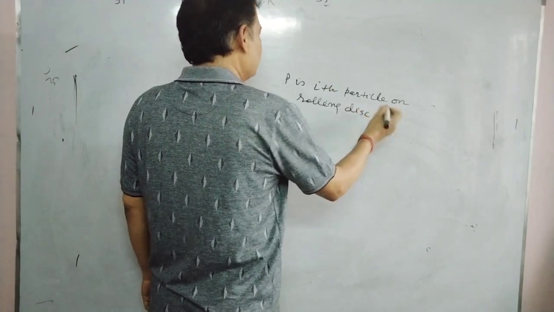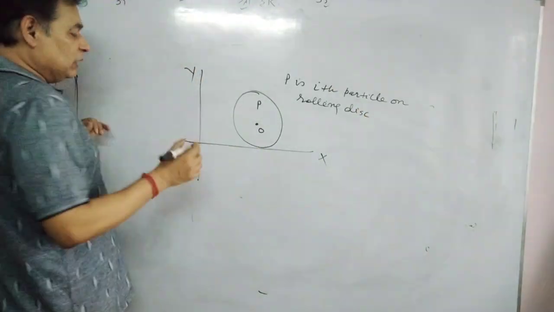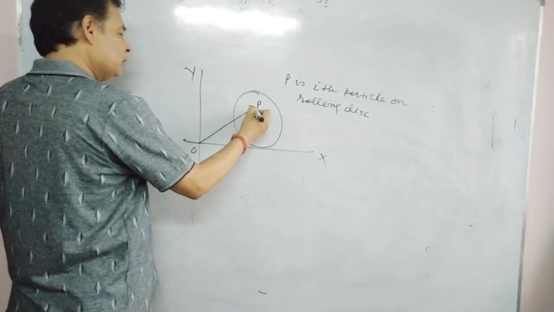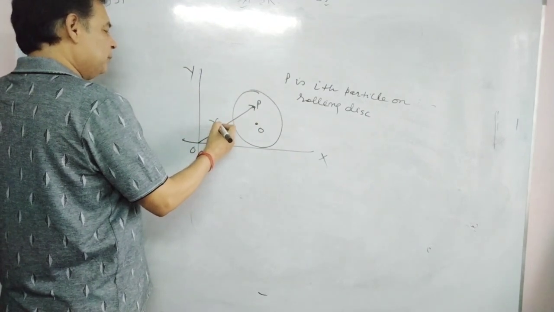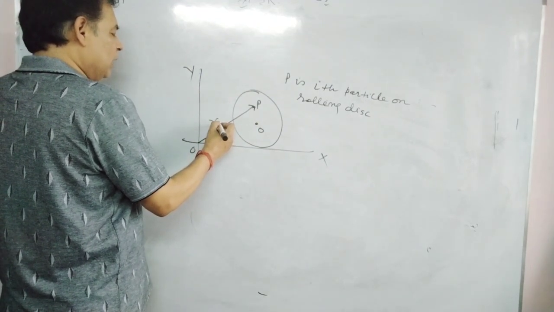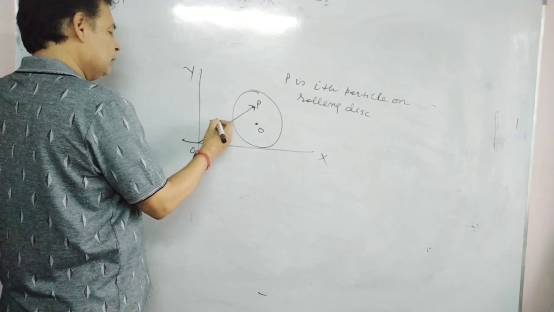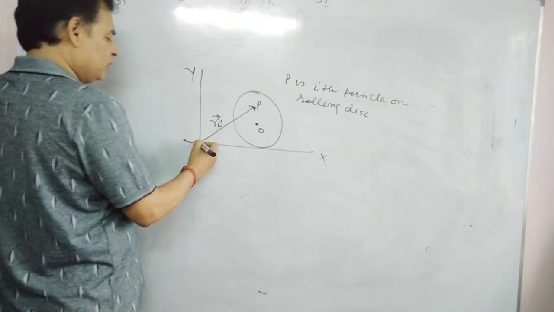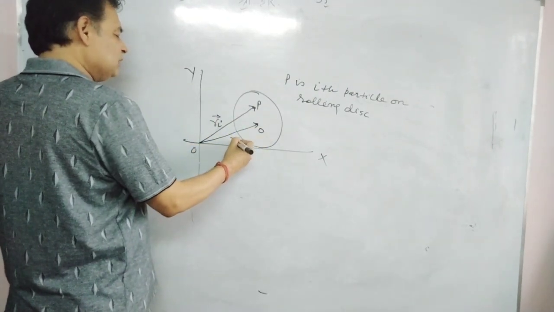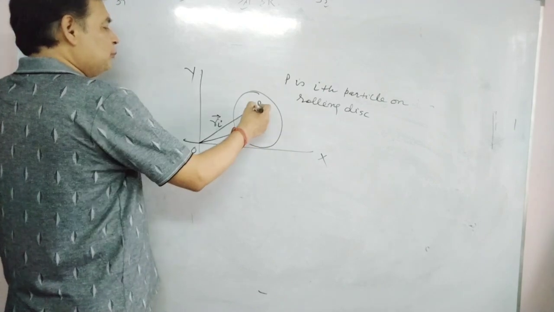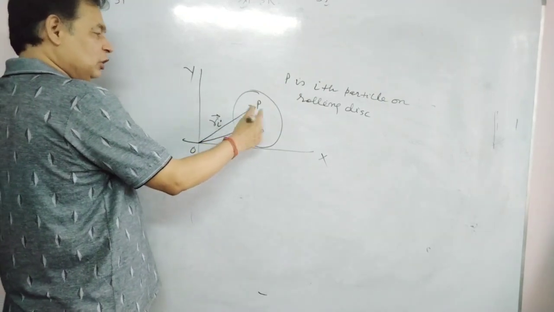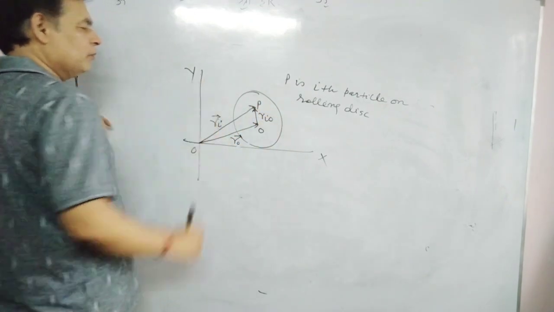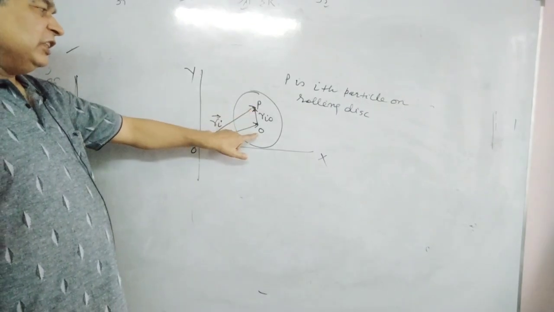This rolling is pure rolling here. Suppose at a particular instant, the position vector of this ith particle is r, or rather Ri, I am taking Ri. Position vector of center of mass is r naught, and position vector of this particle with respect to center of mass is Ri naught, means position vector of ith particle with respect to center of mass.